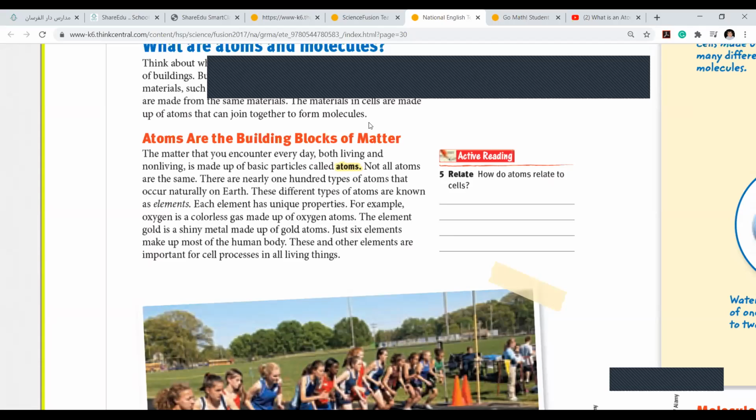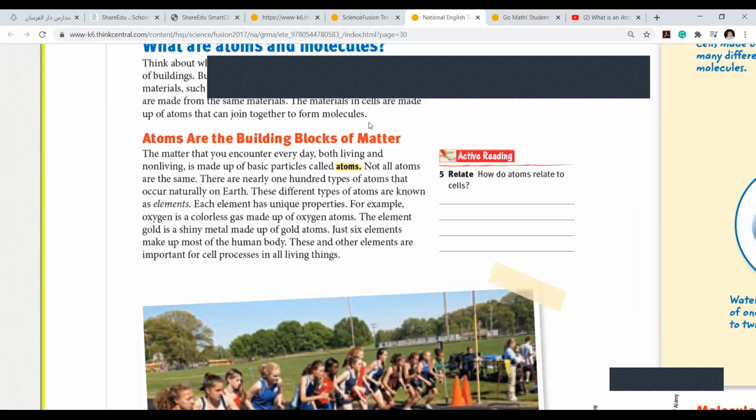Each element has unique properties. For example, oxygen is a colorless gas made up of oxygen atoms. The element gold is a shiny metal made up of gold atoms. Just 6 elements make up most of the human body. These and other elements are important for cell processes in all living things.